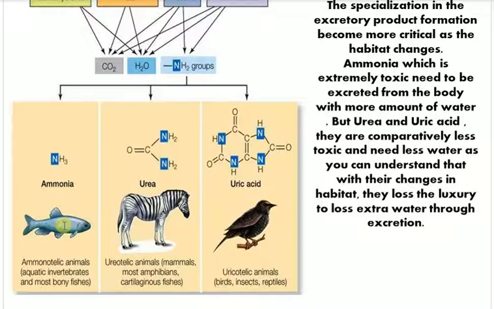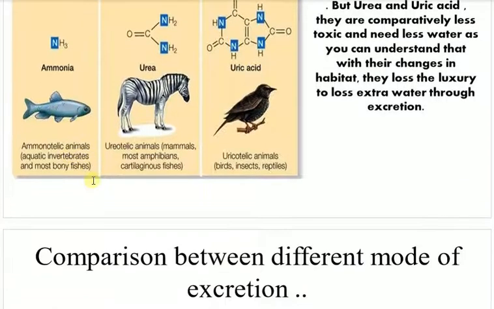And at the far end comes uric acid, which needs much less water, because you can see these are aerial organisms, and also insects and reptiles. Water is not that much available to these organisms. So they want to keep almost all the water inside their body, and they release the remainder almost in solid form. Okay, so let's get to the differentiation.